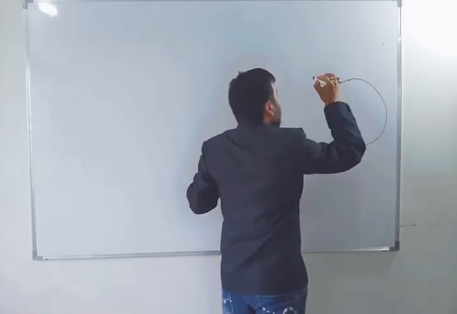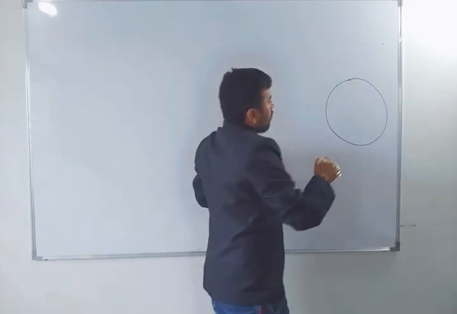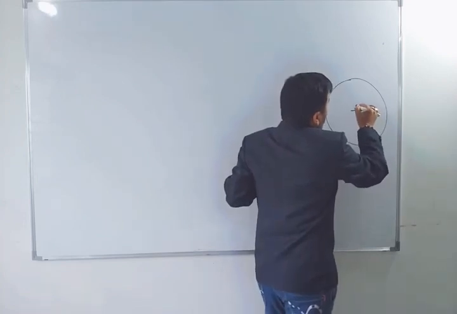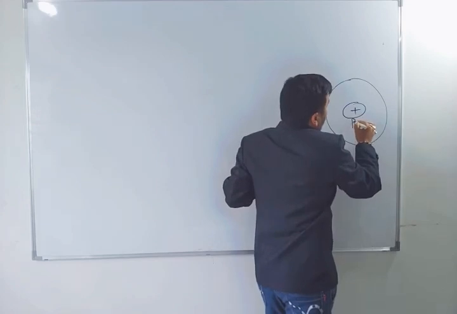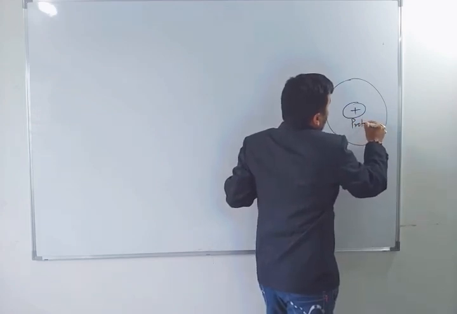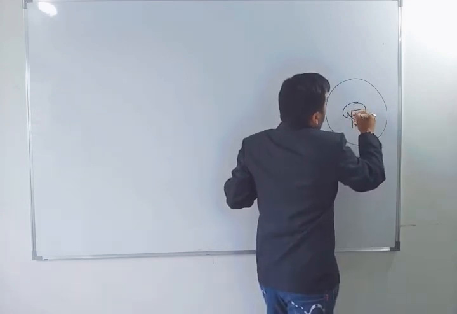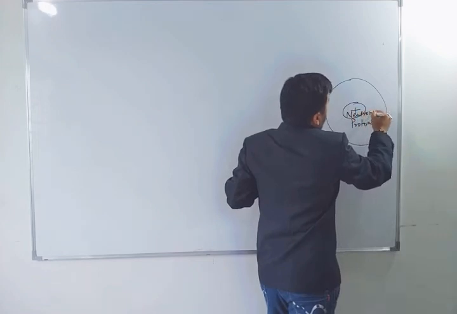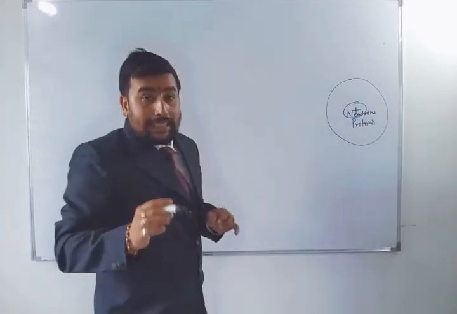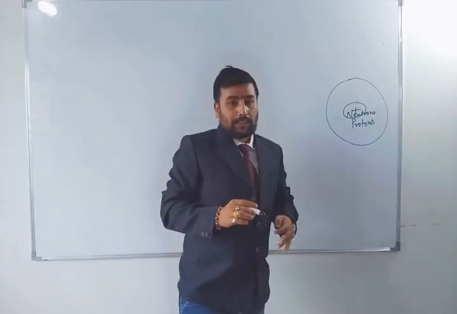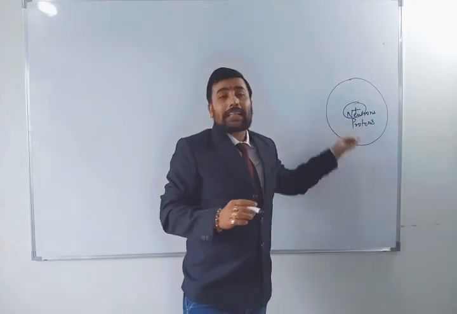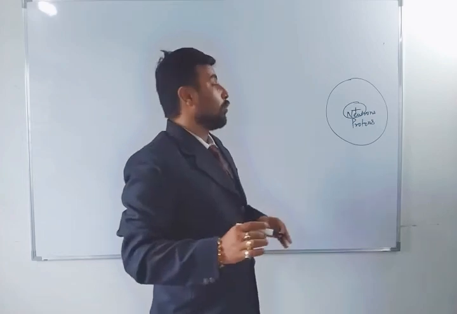Atoms are spherical in shape. In the atom, the center of the atom is called the nucleus. What is it called? Nucleus. Here protons are present and neutrons are present. Protons and neutrons. Remember the words. In an atom, the centered part is called the nucleus. In that nucleus, neutrons and protons are present.